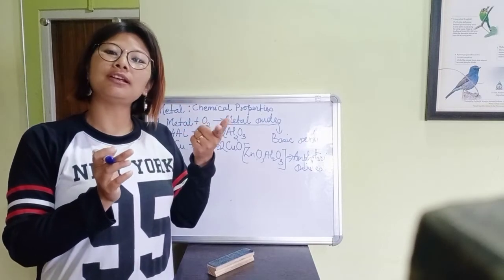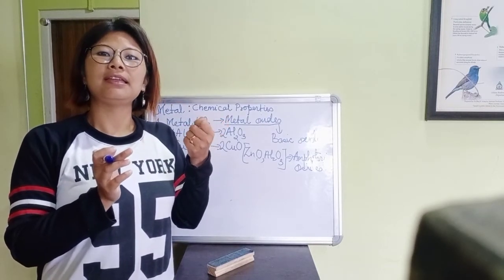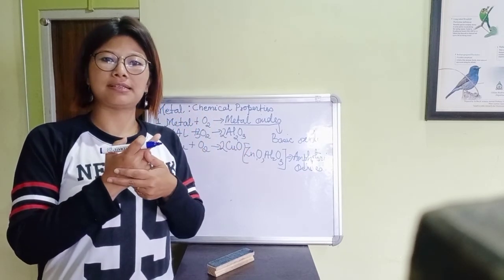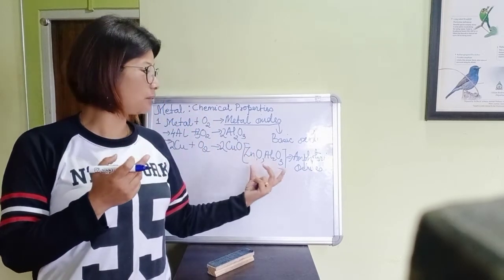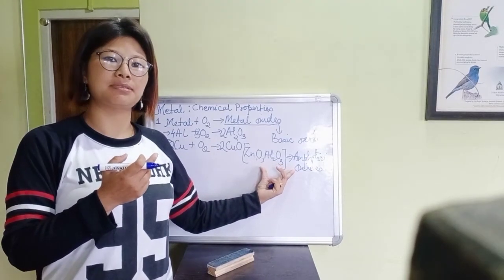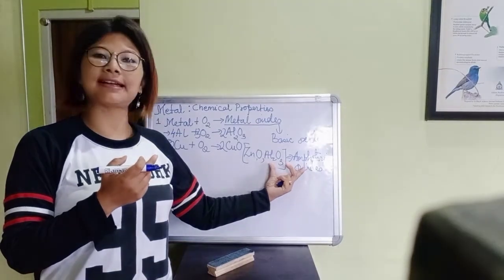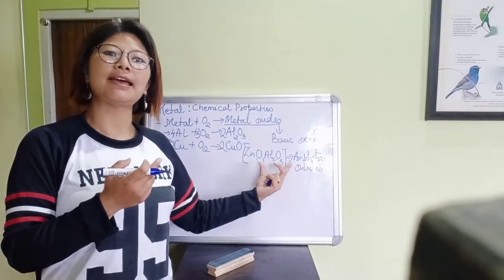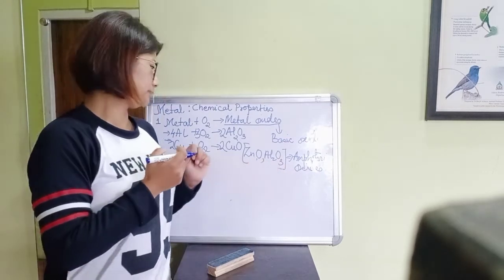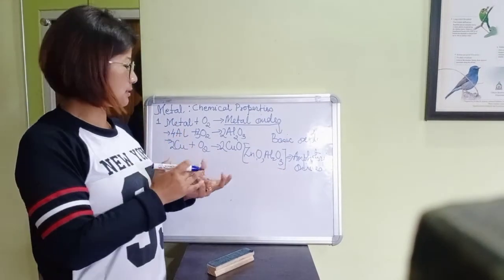Whereas all other metal oxides are basic in nature. That's why they are basic oxides. Clear? So this is very important. I have seen this question in CBSE many times. That's why you have to understand what an amphoteric oxide is, and the examples.